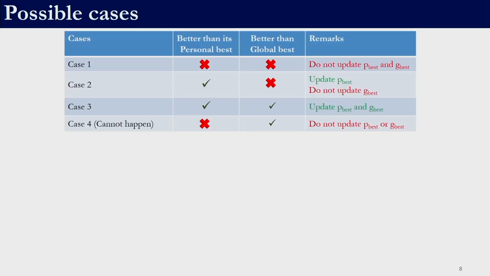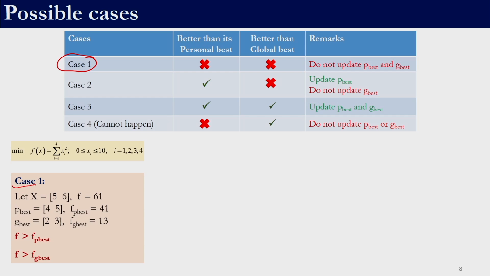Right. So, when we generate a new solution, 3 cases are possible. The first case is that we have generated a new solution which is not better than its personal best, right, and it is not better than the global best, right. So, for example, for case 1, let us say the newly generated solution is 5 and 6 and the objective function is 61, right. Let us also assume that the P best before we got this new solution had a fitness function of 41, and the G best was 2, 3 with its f of G best as 13.